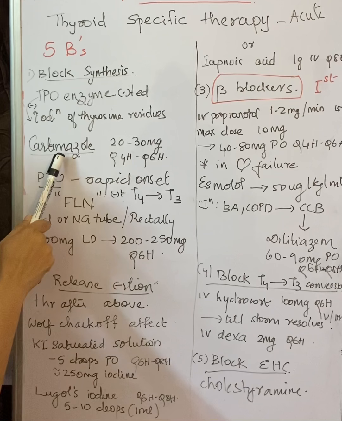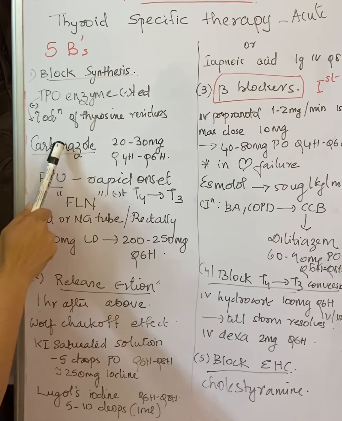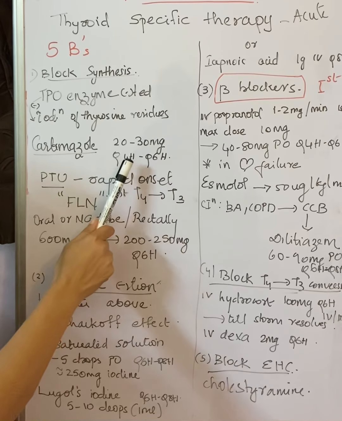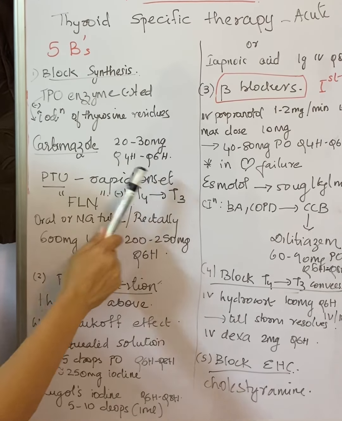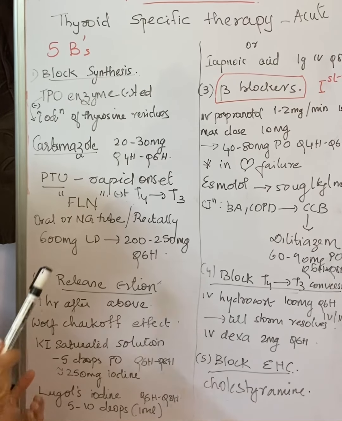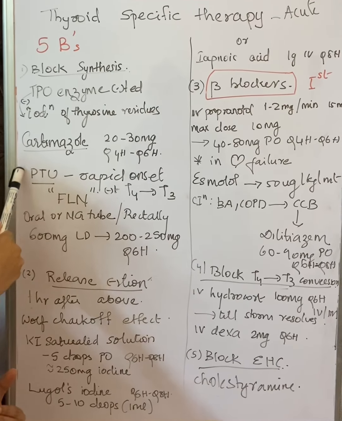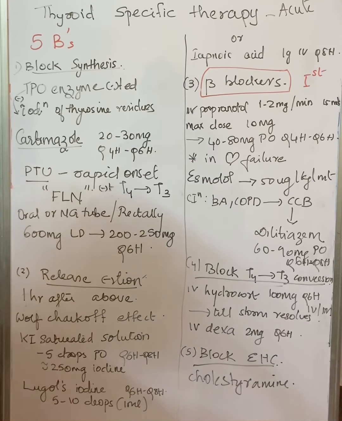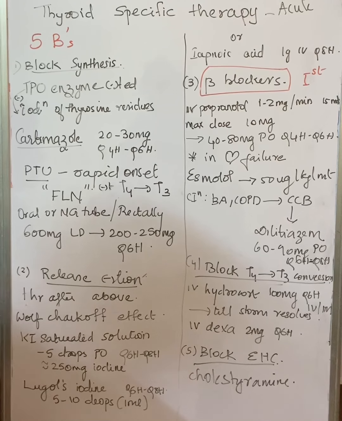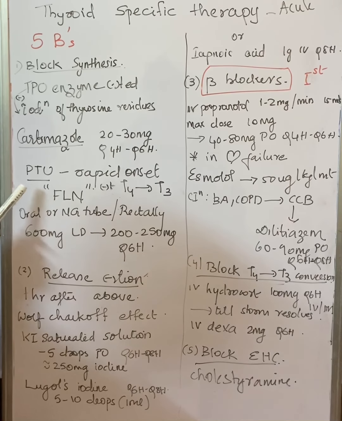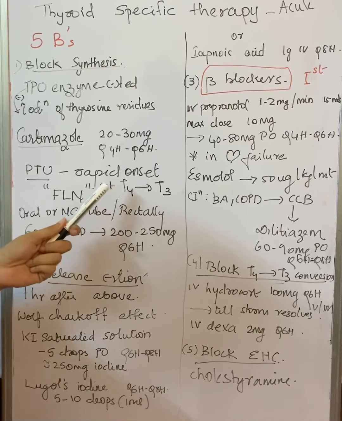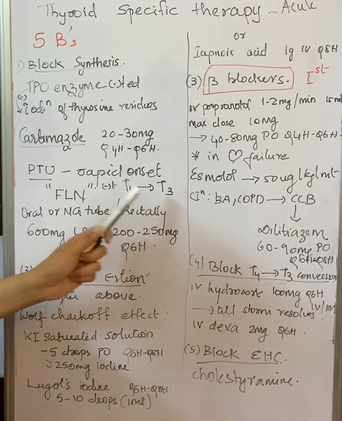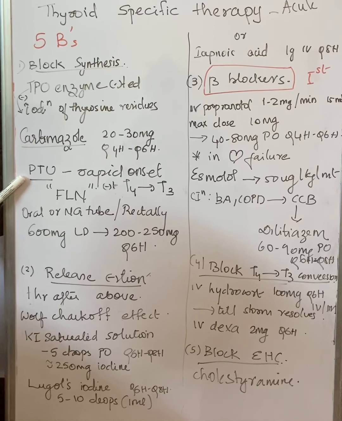So the drugs we can give are propylthiouracil and carbimazole. Carbimazole we give at a dose of 20 to 30 milligram per oral, and it can be repeated every 4 to 6 hourly. Propylthiouracil is also given, but its use is restricted these days because of the risk of fatal liver necrosis, although it is showing variable results in different studies. If we want a rapid onset of action, in addition to carbimazole, it will inhibit the peripheral conversion of T4 to T3. So propylthiouracil can also be given.